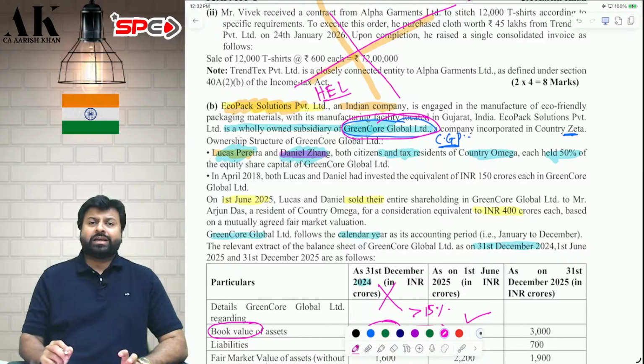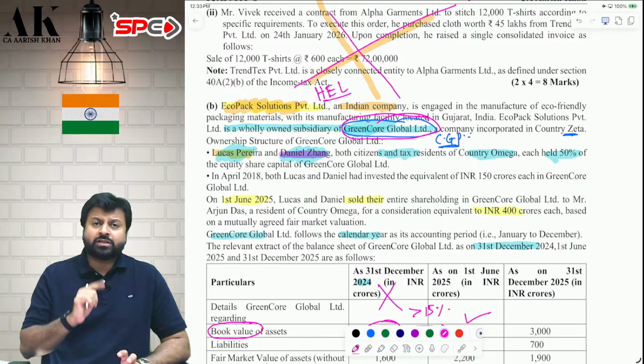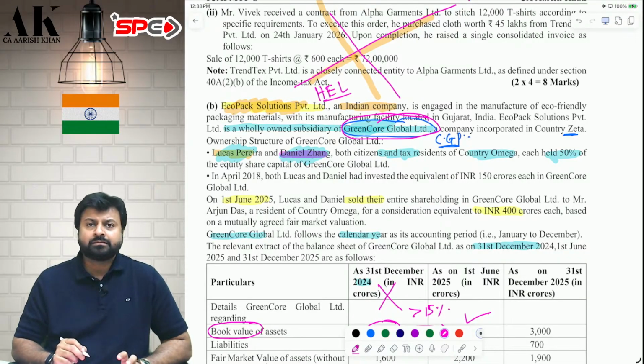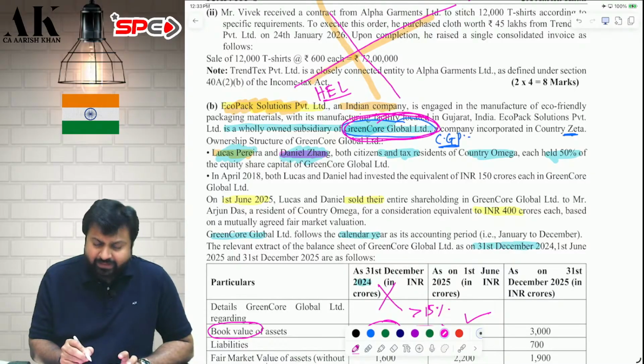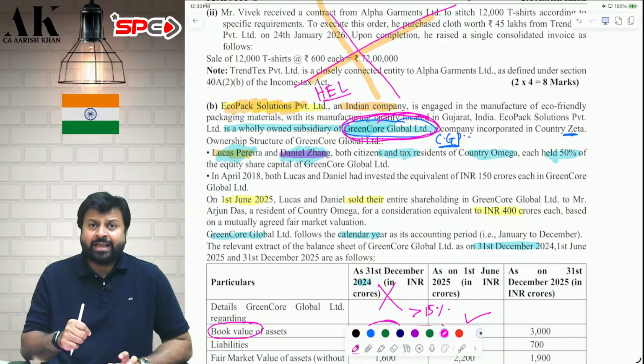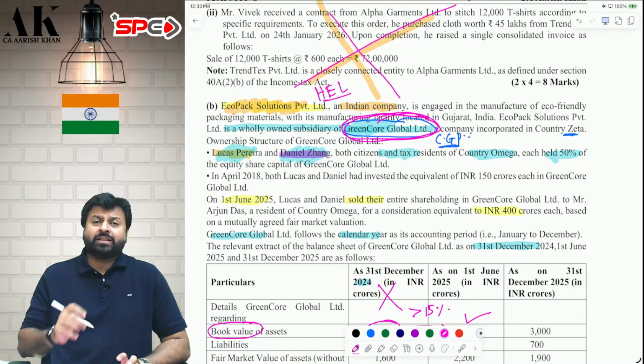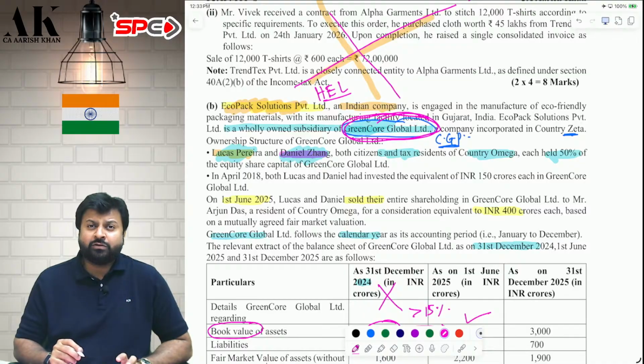Yes, they will be subject to tax in India if they derive their value substantially from assets located in India. So, if the shares of Green Core derive their value substantially from assets located in India, as per Explanation 5 to Section 9, then it will be deemed to accrue or arise in India. Then how do you find out whether it is deriving substantially its value from India or not?